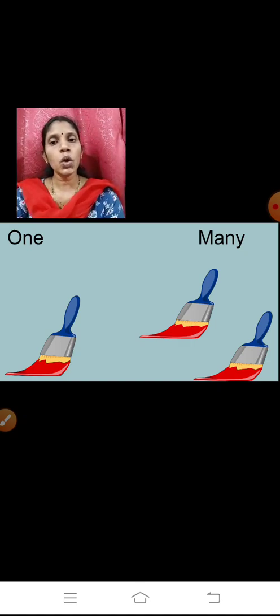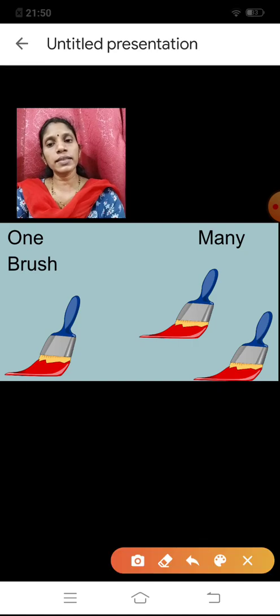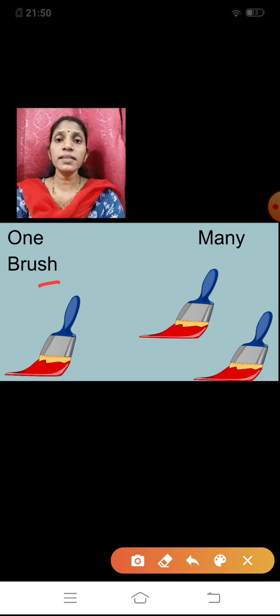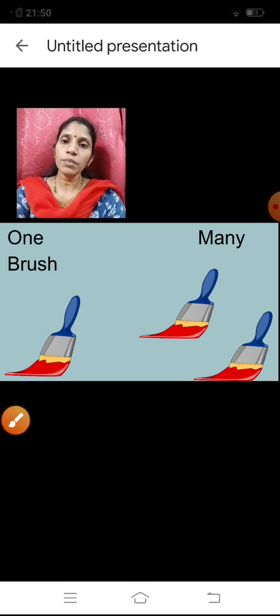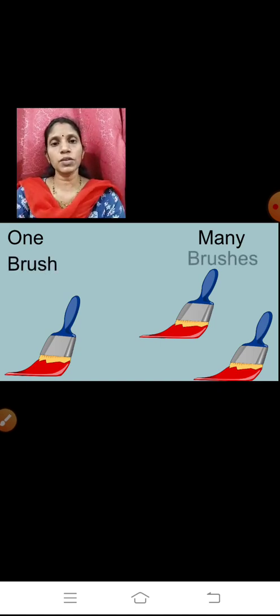Here you can see one brush. Again you can see the word is ending with SH. So you have to write the same word, brush, that is BRUSH, and you will add ES, because there is more than one brush.